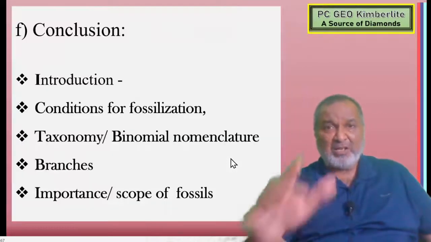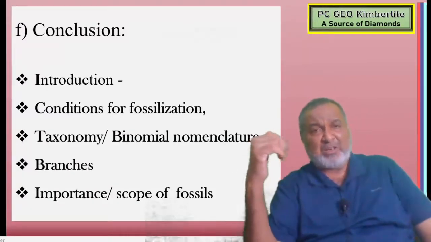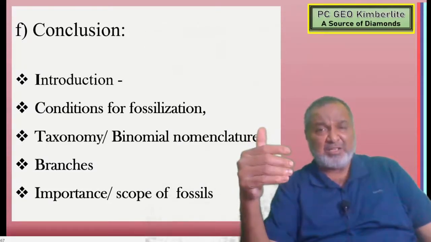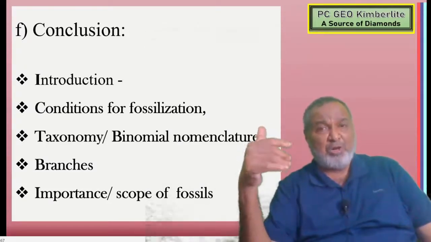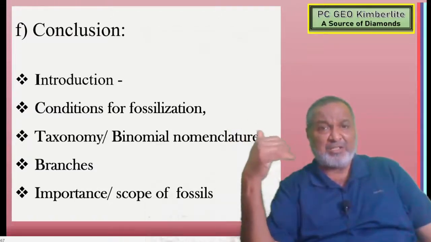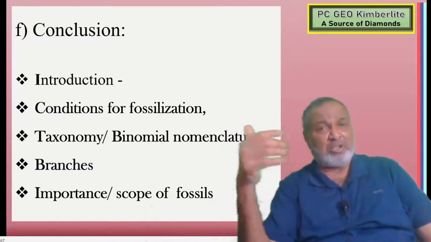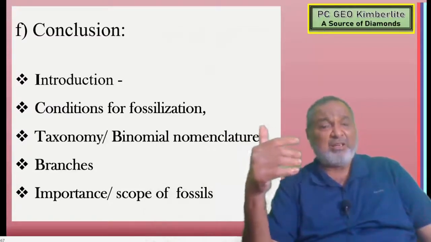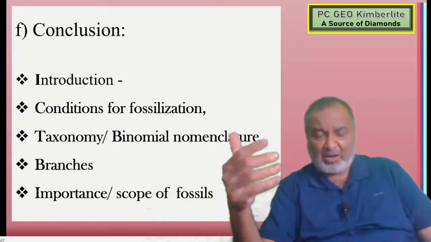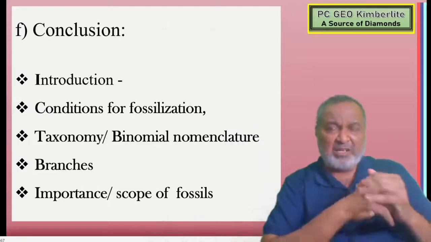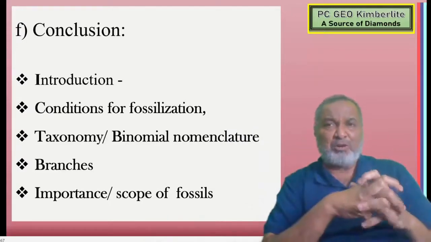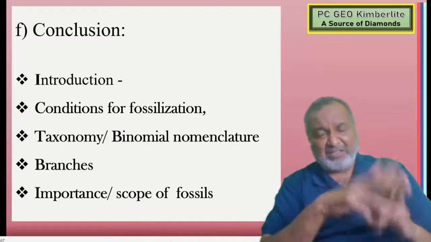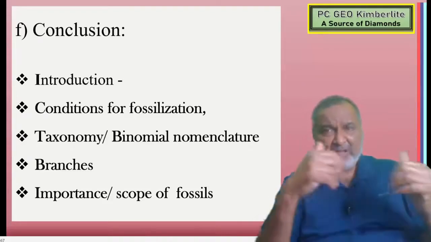So that's the topic which has been covered. The introduction we have seen, conditions of fossilization, and in that how to get a good quality fossil, those four conditions. Then taxonomy, that is the biological nomenclature we have seen, the branches we have seen, and the importance or scope of paleontology. I hope this is clear, and this is the first unit of SYBSc paleontology. And this is a revised syllabus. I hope this is clear.